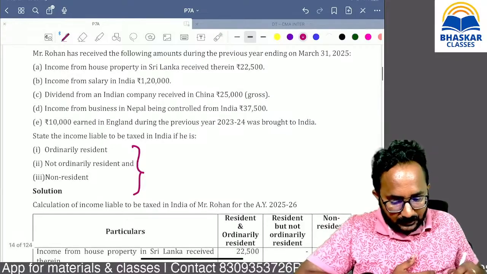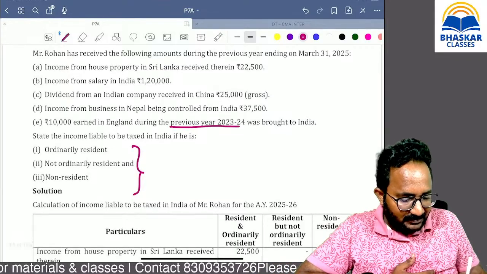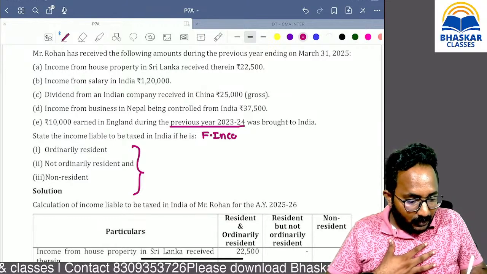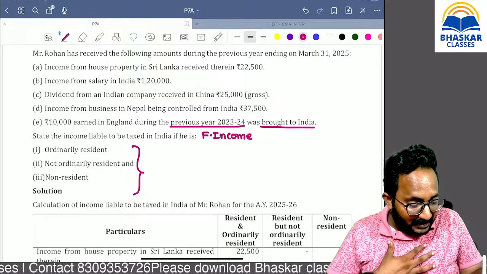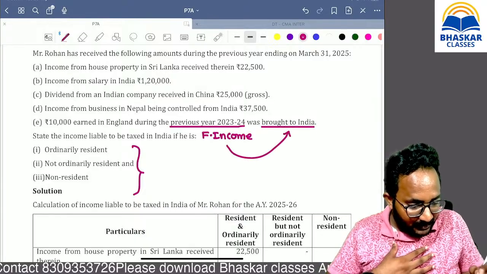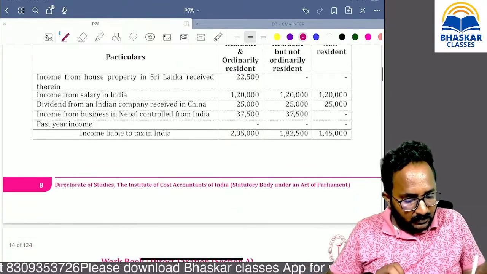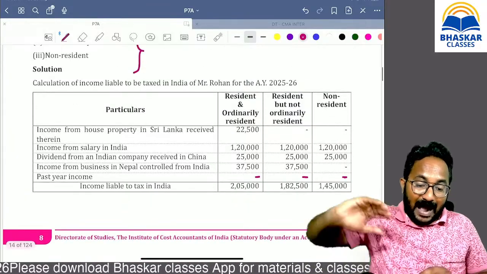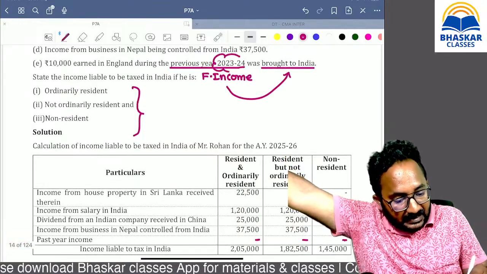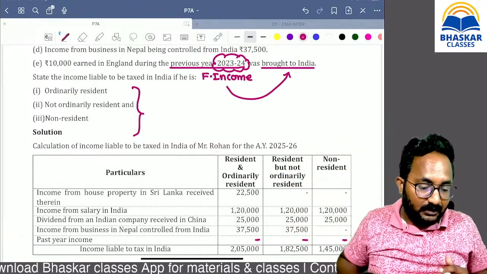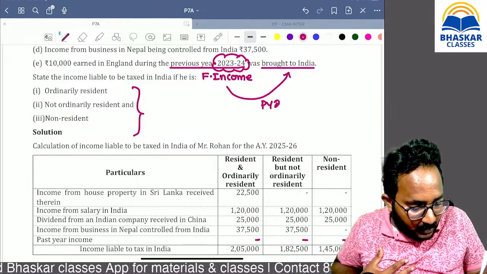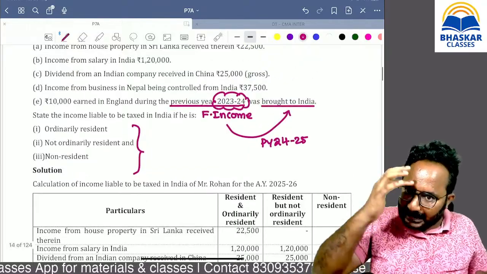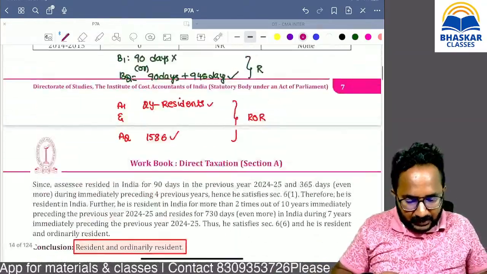Now, remember, during the last year, that is earned. What is it? Foreign income. Now, that was brought to India now. Remittance to India. Can you tell me the treatment? Definitely not taxable. In past years, already for earning this foreign income, we may have given the tax treatment. Now, what happened during this year? 24-25 remittance. For the remittance, there is no tax treatment. For earning of foreign income only, we have to give the treatment.